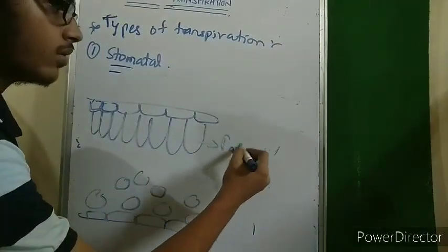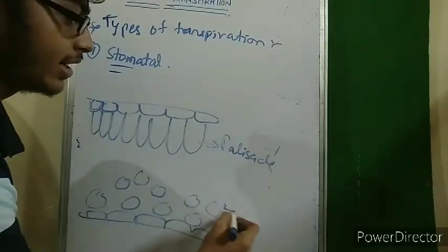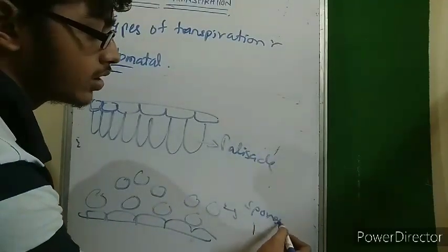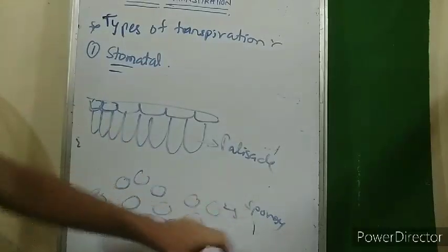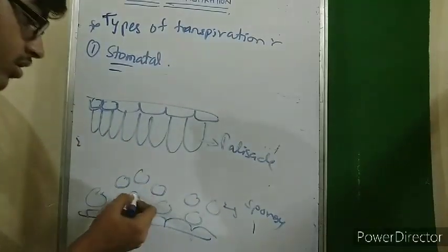First is palisade and here is spongy. Palisade cells are elongated structures, but spongy cells are scattered and they have intercellular spaces.